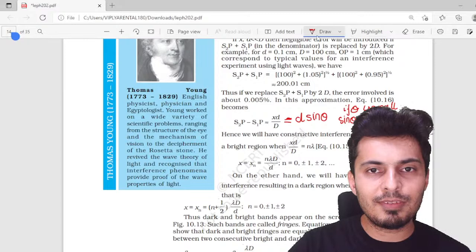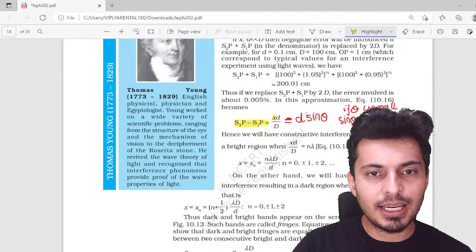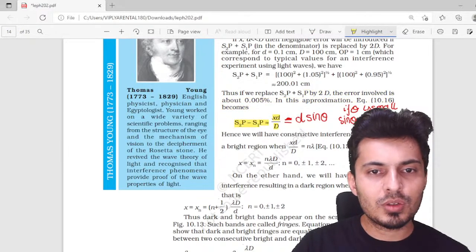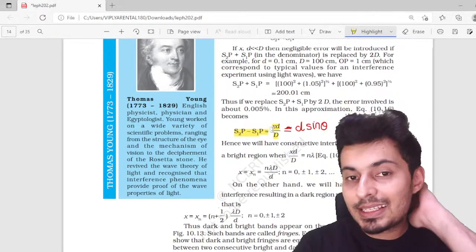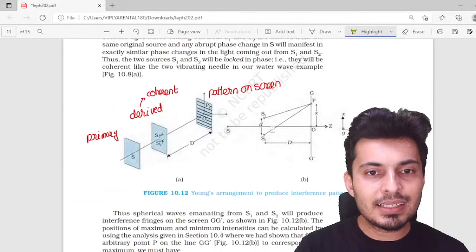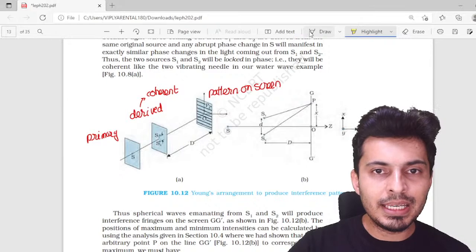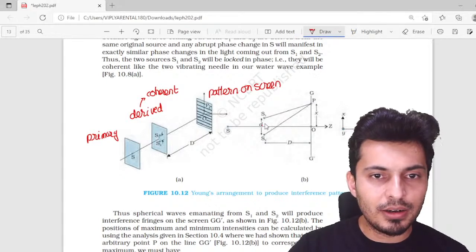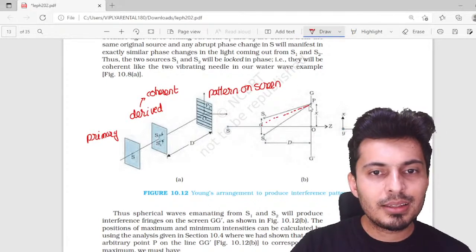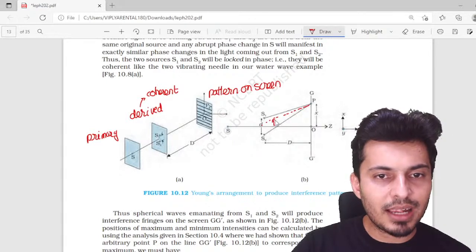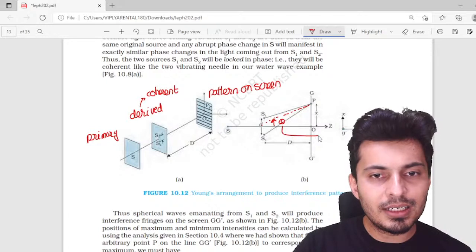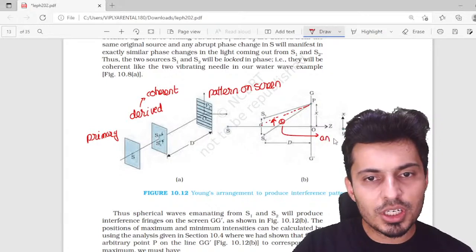So this is a very, very important line right over here. Make sure you remember this. d sin theta. What is theta? Theta is the angular position, meaning if you are at any point over here, then this point P is going to make some angle with the perpendicular bisector. This theta is called the angular position of the point.